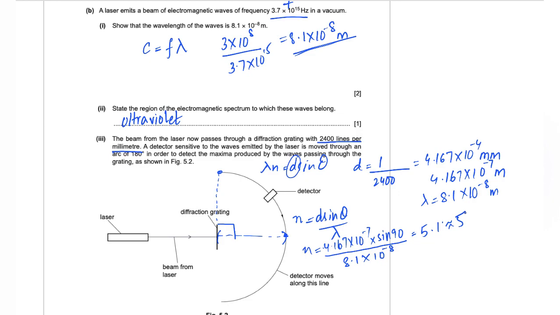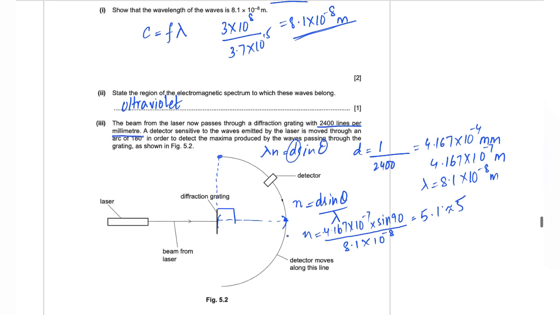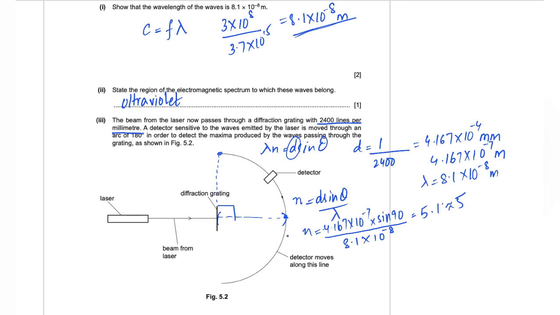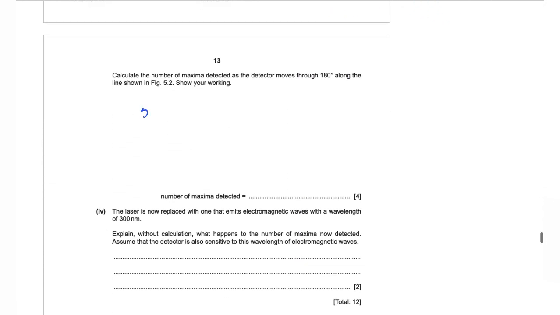Now this means that there are going to be 5 maxima forming here, which also means that there are going to be 5 maxima on the lower region, and we are also going to add 1 maxima that forms here to our sum of maxima that forms here in figure 5.2. So it is going to be 5 into 2 times, plus 1. So the total number of maxima is going to be 5 into 2 plus 1, and that's 11.